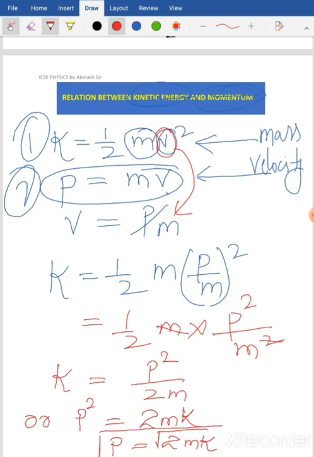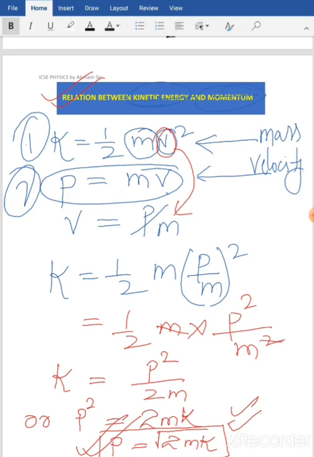This is the relationship between momentum and kinetic energy. Very important relation. So this is your first assignment today: question number 1 is to derive the relationship between kinetic energy and momentum.